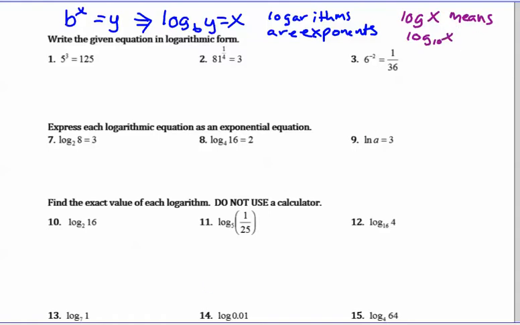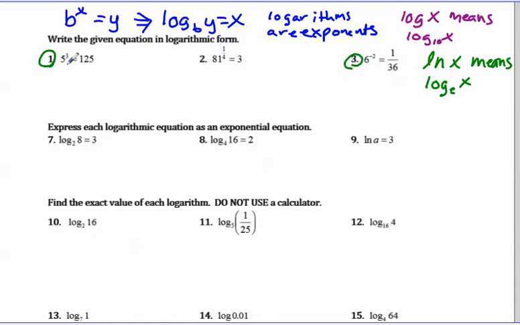And then the other one is the natural log. Natural log is written ln, and if you see ln, it means log base e. Okay, and e is an irrational number. It's about 2.7, and it's the base of the natural log, and that's very useful in problems like compound interest problems. All right, so let's write the equation in logarithmic form, 1 and 3.